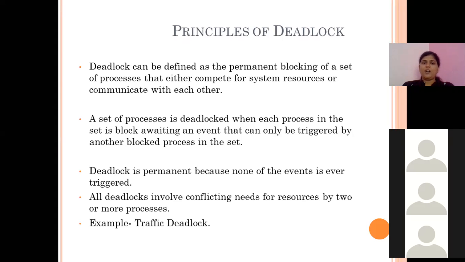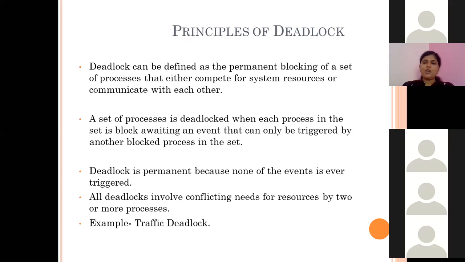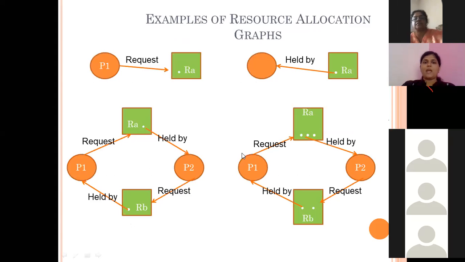What is deadlock? Deadlock is a situation in which a set of processes are waiting for unlimited time, for infinite time. Why are they waiting? Because they require some resource which is already occupied by other processes, and the other processes which are occupying those resources are not ready to release them. Why are they not ready to release those resources? Because they have not completed their execution. And this deadlock can be easily represented with the help of a resource allocation graph.